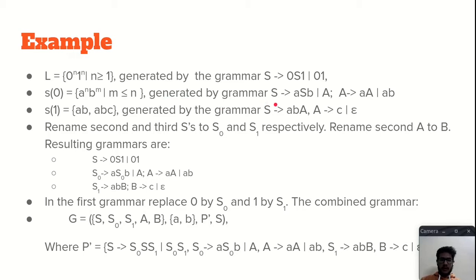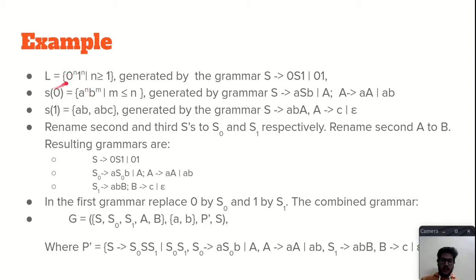It is generated by the grammar S gives AB or A, and A gives AA or AB. So this grammar will generate this language. And S(1), the substitution function acting on the symbol 1, gives us the language AB, ABC. We are considering these languages, and these are generated by the grammar S gives AB, AA, and A gives C or epsilon. Now we have to substitute 0 and 1 with these languages.